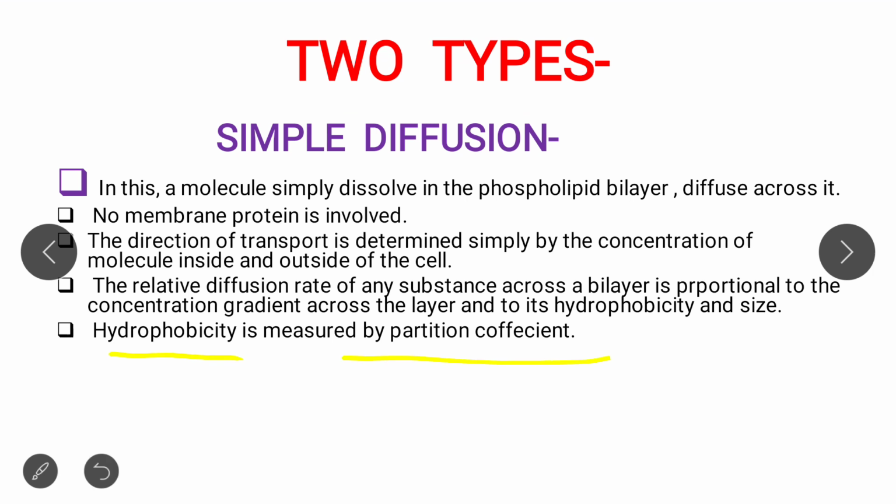Next, hydrophobicity is measured by the partition coefficient. What is hydrophobicity? In case of simple diffusion, those substances that are hydrophobic in nature and smaller in size can easily diffuse. And how is this hydrophobicity measured? Hydrophobicity is measured by the partition coefficient,